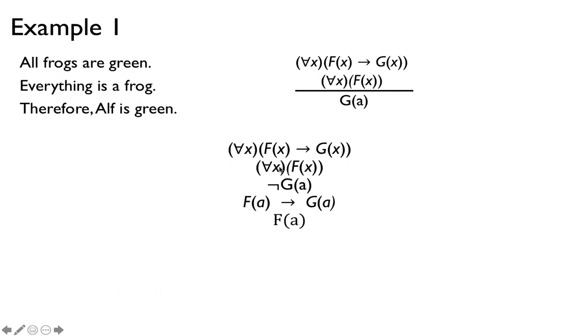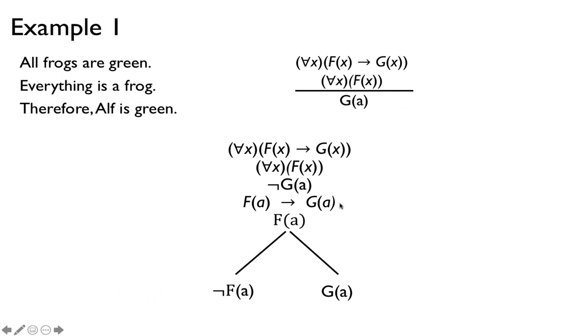Then this is also true too: since this is for all x f of x, certainly f of a. And notice we don't check these off. We don't cross it off because this statement is not equivalent to that statement. This is one individual for which it is true, so we don't cross this off.